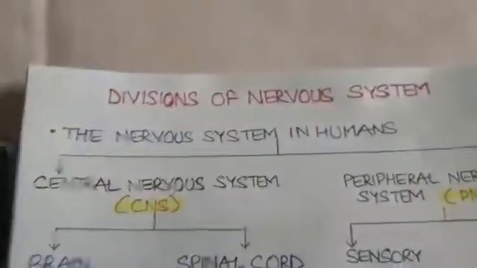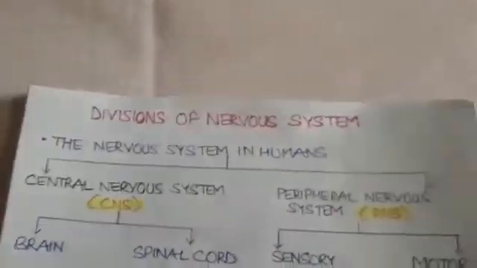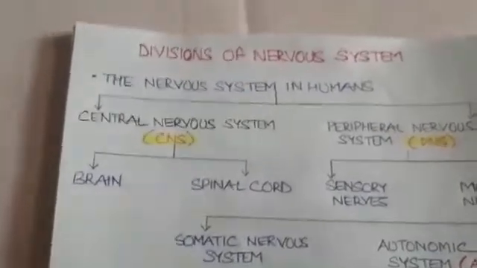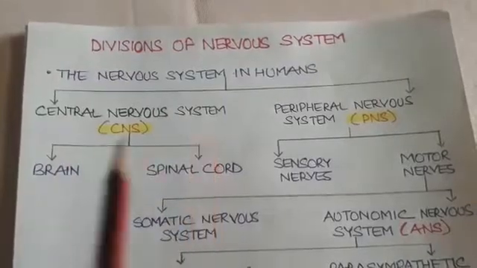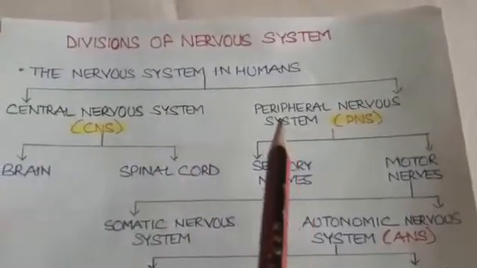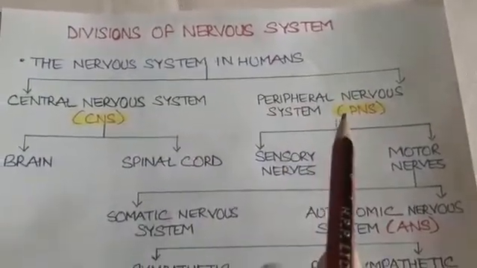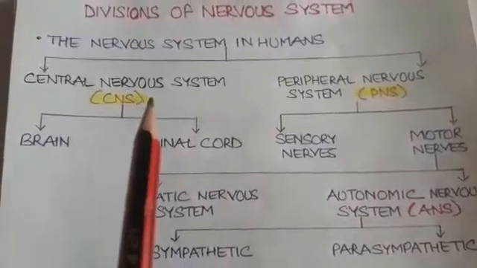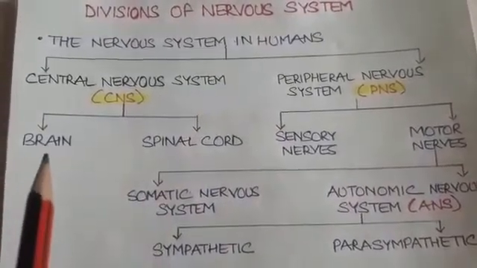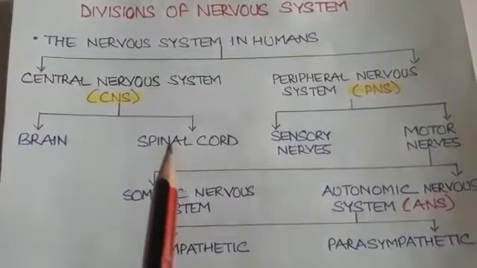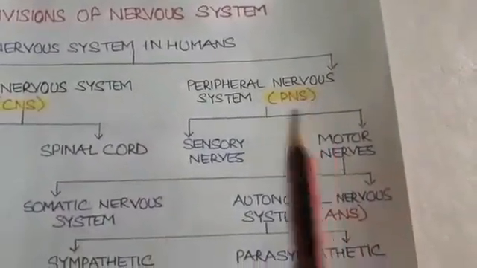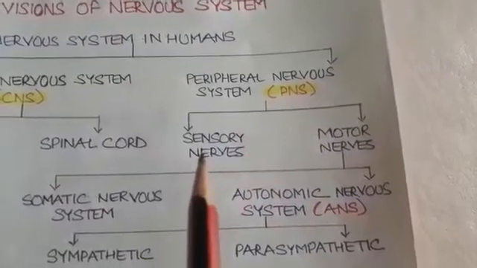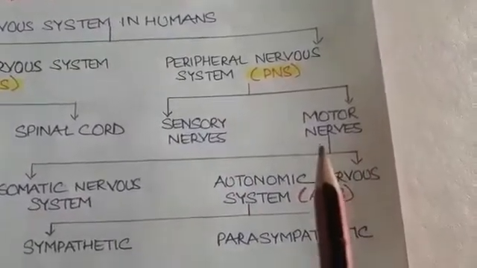Students, division of nervous system in humans. Human beings have two types of nervous system: the central nervous system called the CNS and the peripheral nervous system known as PNS. The central nervous system consists of the brain and the spinal cord. The peripheral nervous system consists of sensory nerves and motor nerves.